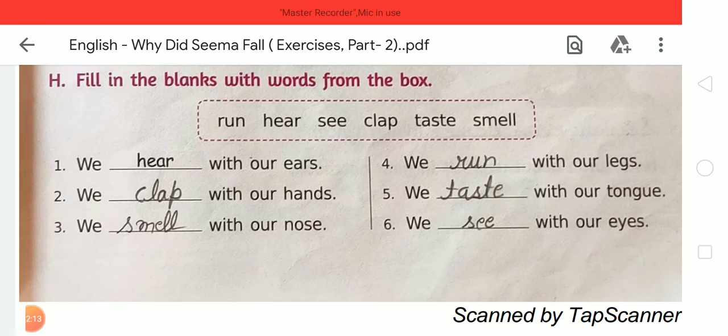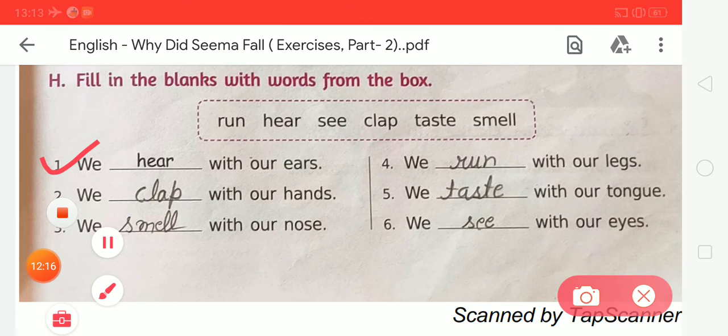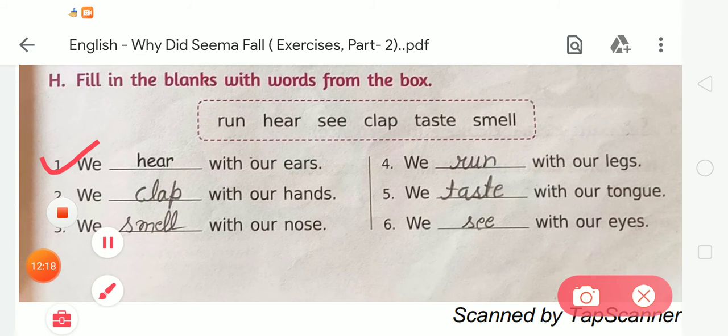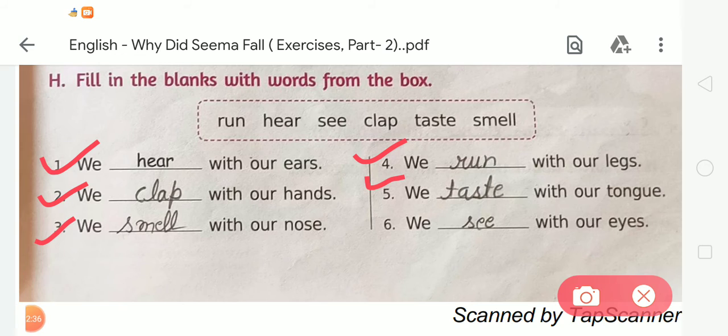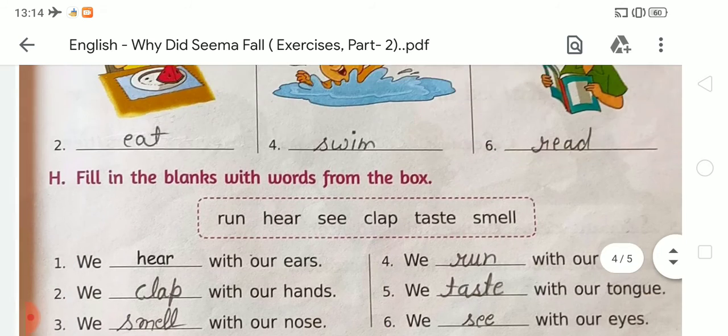One more time we are going to recheck. In number 1 there is we hear with our ears. Second, we clap with our hands. On the given blanks we have to write clap, CLAP, clap. Third is we smell with our nose. We have to write here SMELL, smell. Fourth is we dash with our legs. So we run with our legs. Here we have to write run, RUN, run. Fifth is we dash with our tongue. So here we have to write TASTE, taste. Number 6, we dash with our eyes. So here we have to write SEE. Okay student, so like this you have to complete this exercise.